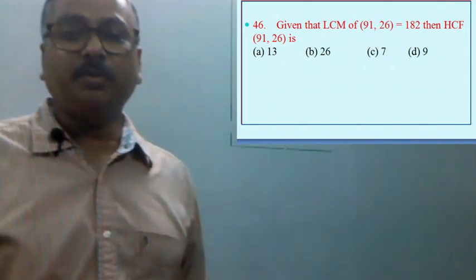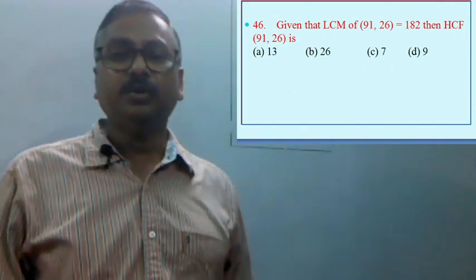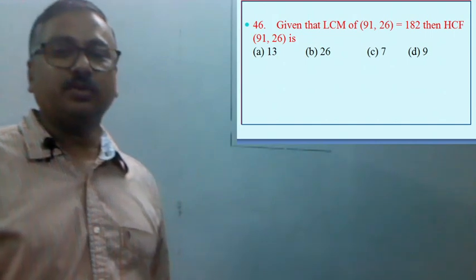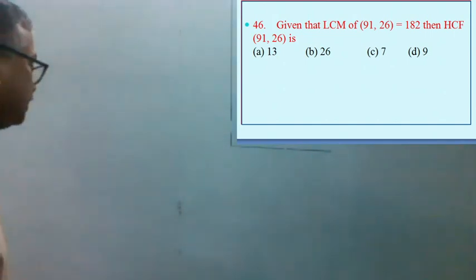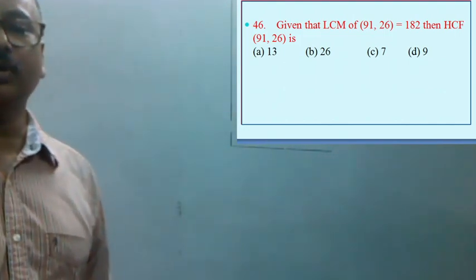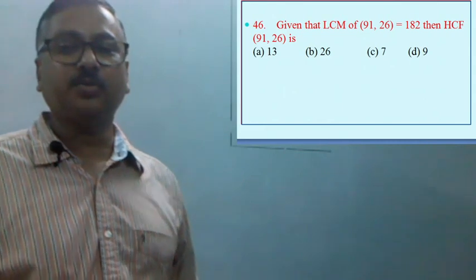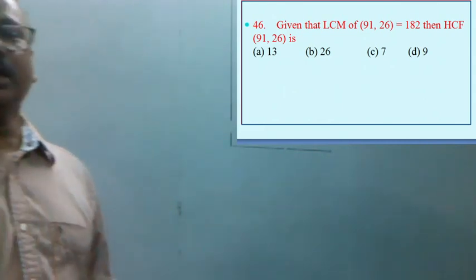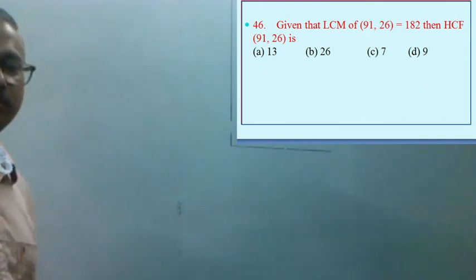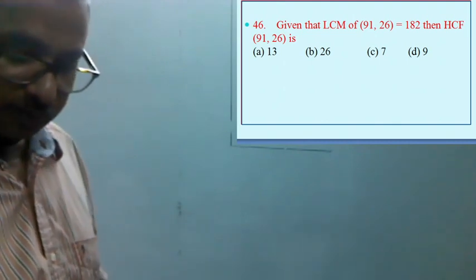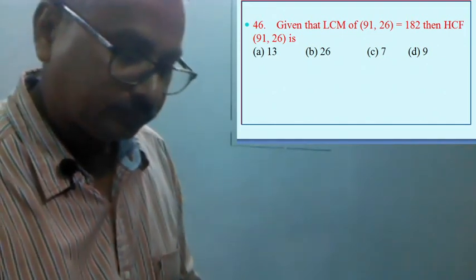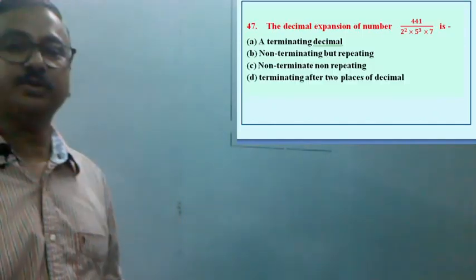Given LCM of 91 and 26 is 182, then HCF of 91 and 26 we can directly find. So option A is the correct option. Or using the property LCM into HCF equal to product of two numbers, 91 into 26, and simplifying we can find. But here 91 and 26 are both two digit numbers, so easily we can find. Their HCF is 13. So option A is the correct option. Now let us move to the next question.